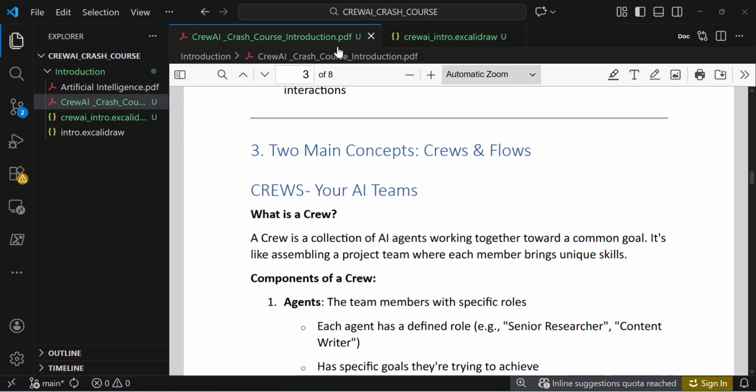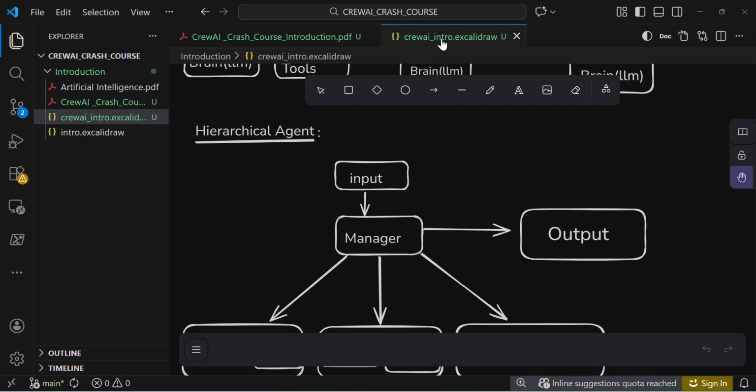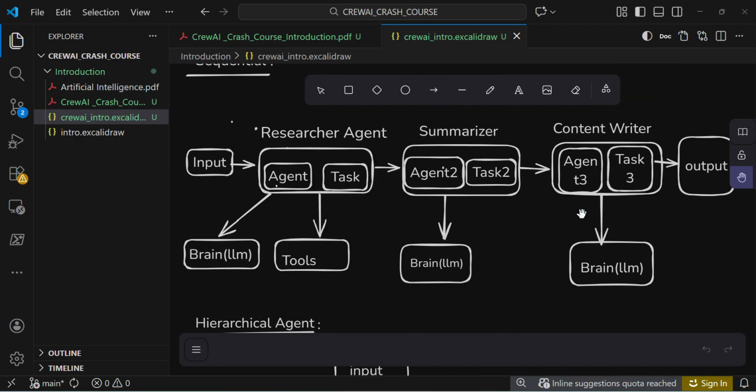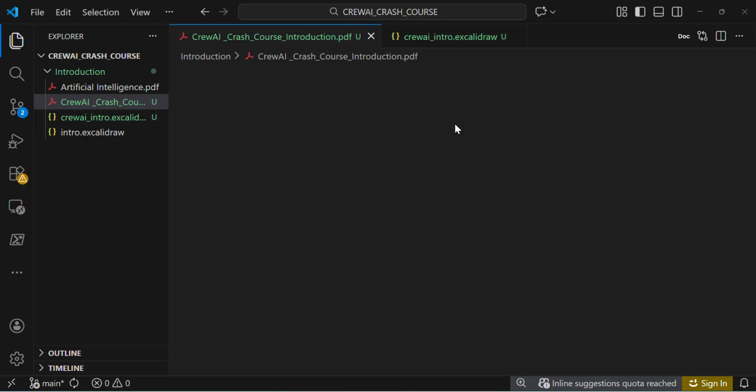If you specifically see here, this is a crew. This specific agent has a goal: at the end of the day, to create an efficient blog or content. This agent is designed for creating content.